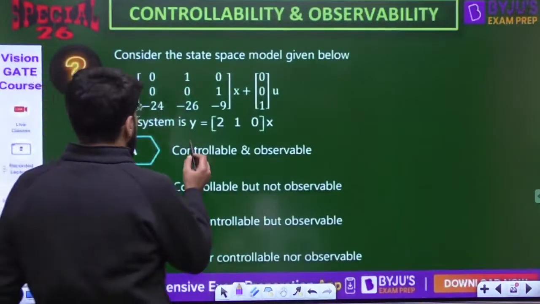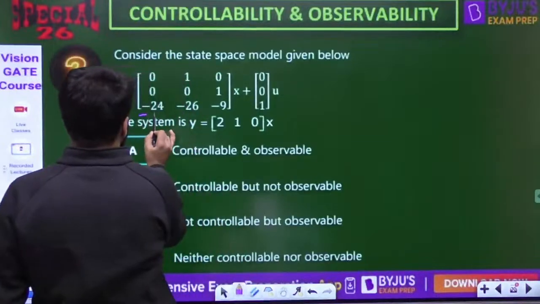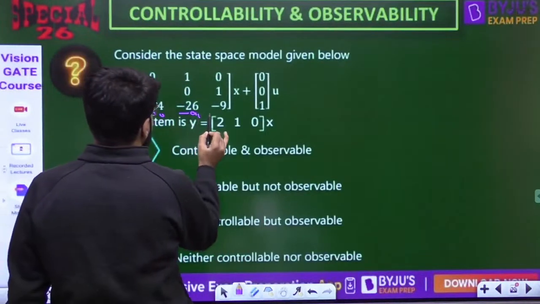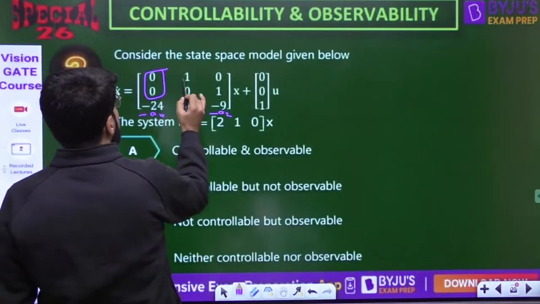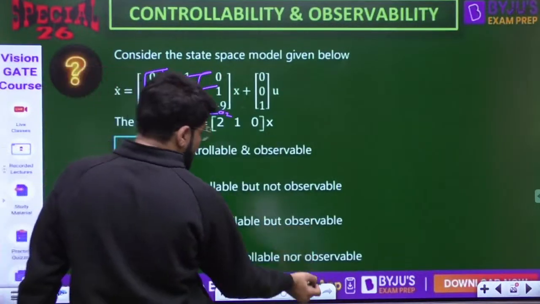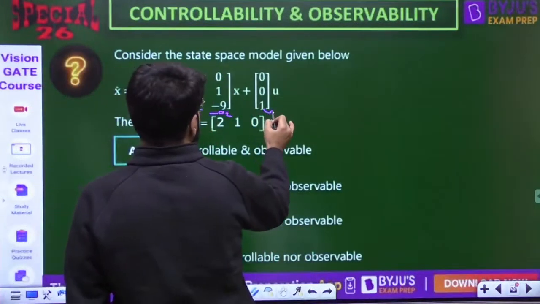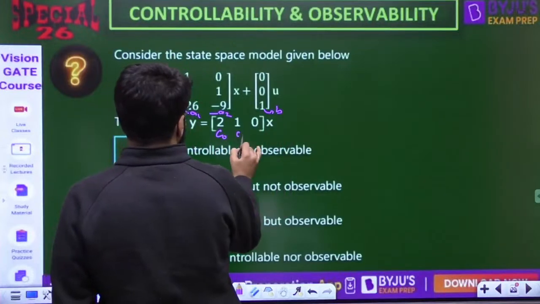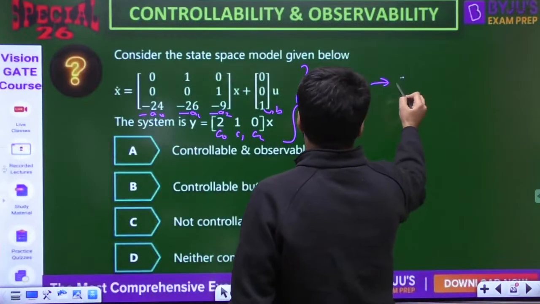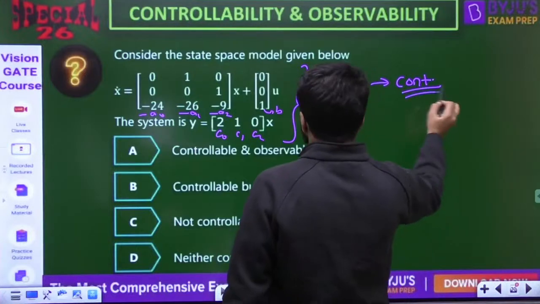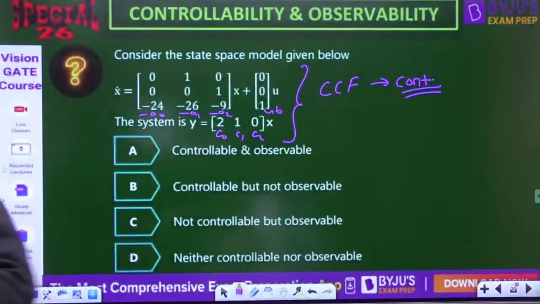Again look into the arrangement. Minus A0, minus A1, minus A2, that is the last row. Then first column zeros, other than that identity matrix. Plus 0, 0, B, U. Y equal to C0, C1, C2. Perfect. It is CCF again. The system is controllable, no doubt.